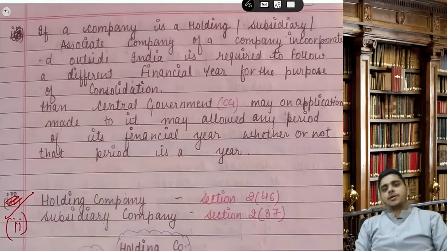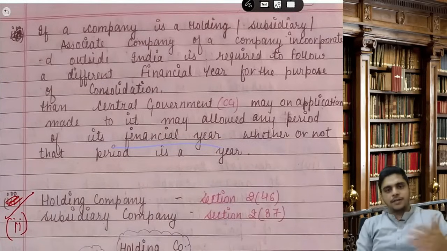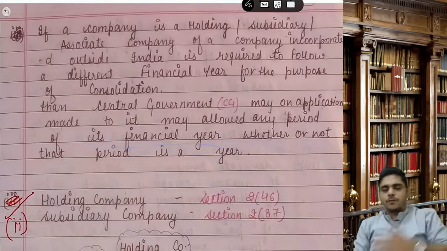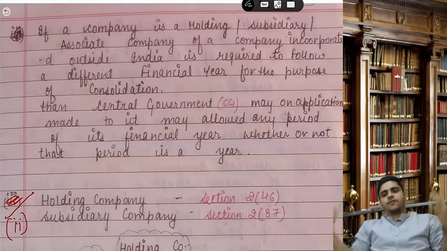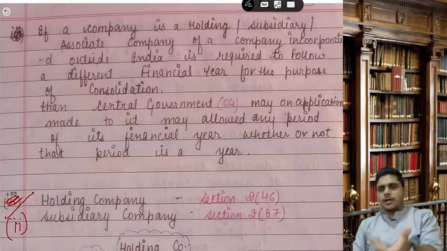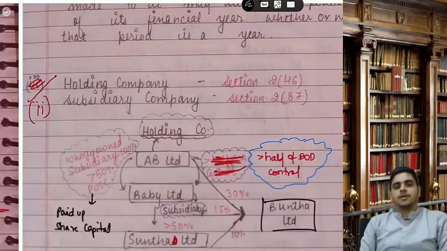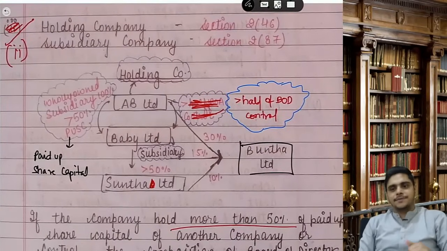CG. On an application made to CG, it may allow any period as a financial year, whether the period is a year or not. It could be 10 months, 12 months, 13 months, or 15 months. It could be April to March, Jan to December, or July to June, it could be any. So you have to make a request to CG. That's your MCQ. Then holding company, subsidiary company.